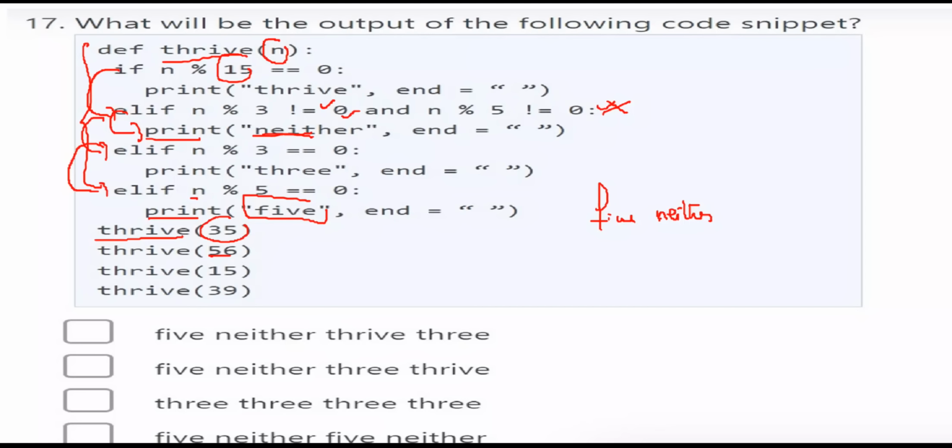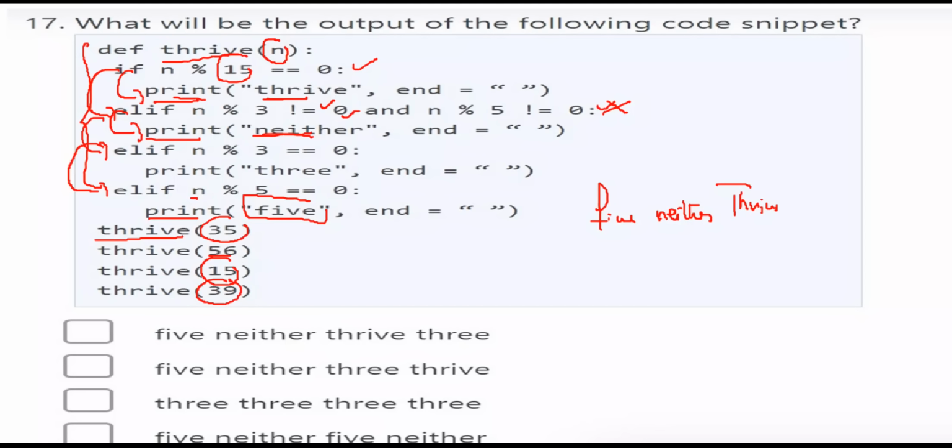Again you are calling with 15. When you take 15, 15 modulo 15 is equal to 0. So here you enter the first condition, and you are printing thrive. Thrive.